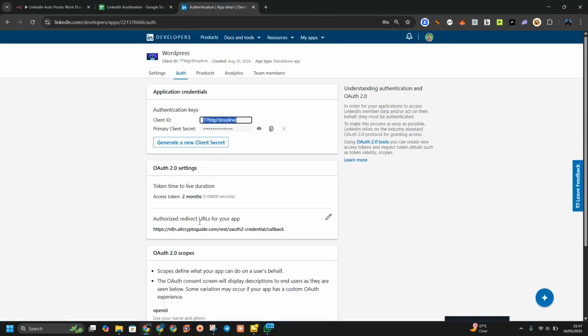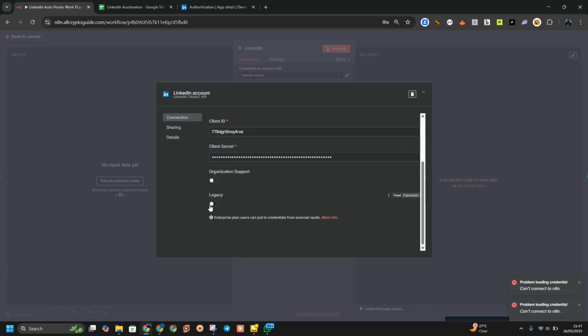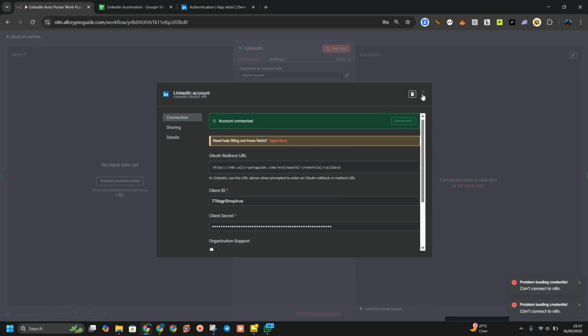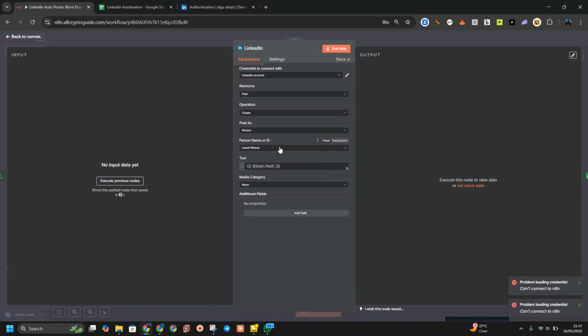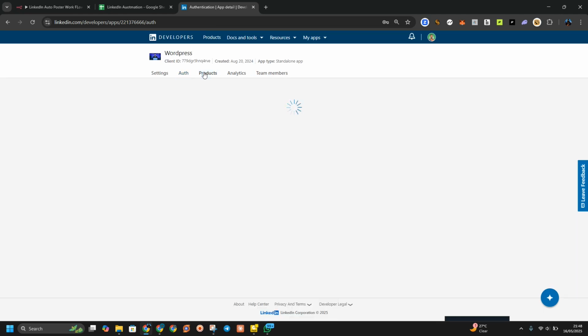Authorized URL, I set it here. Can you see? I copied this primary key and I posted it in this secret client key. After that has been done, it shows me my name and I set the post. I'm going to run this post again. After you have done with this, you have to go to your products. Let's see. I think it's products.